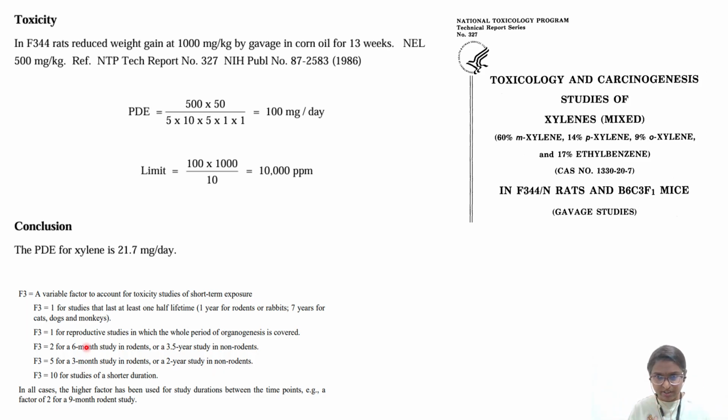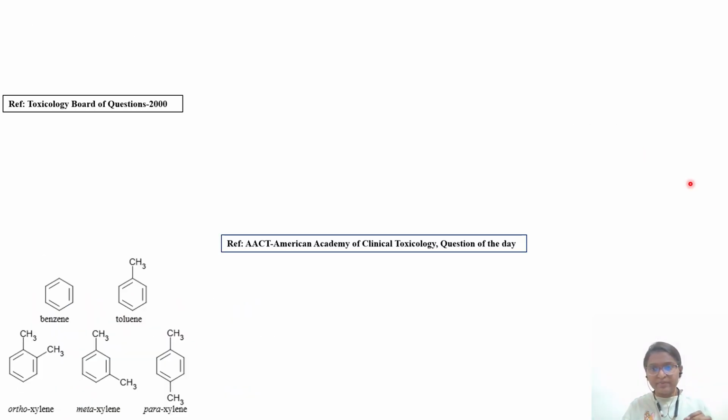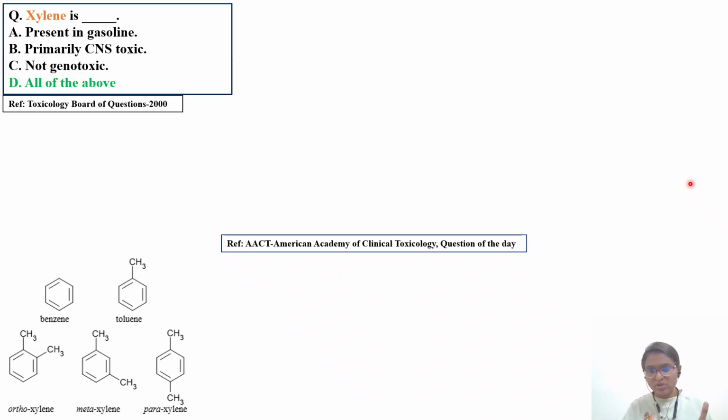So again, pause here and try to read about this. Any duration which is coming in between, for example between 6 and 9 months, then you have to go for the higher factor, 2. So that was about ICH Q3C. You can go back and read about this class 2 solvent, xylene.